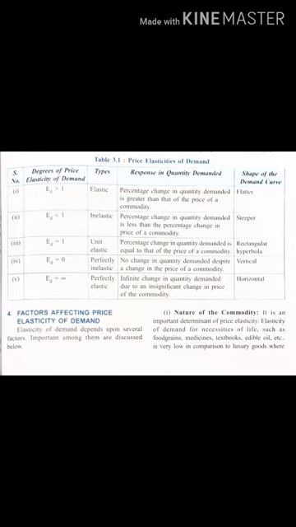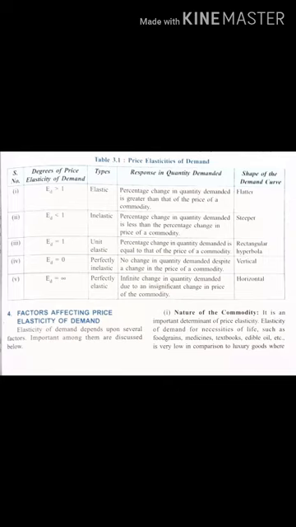Next, if the elasticity of demand is equal to 0, what will be the type? It will be perfectly inelastic. Why? Because there is no change in quantity demanded despite a change in the price of the commodity. Now what will be the shape of the demand curve? It will be a vertical straight line, that means parallel to the y-axis.